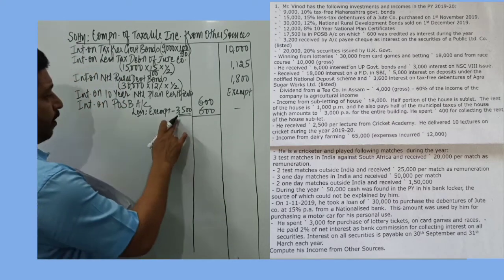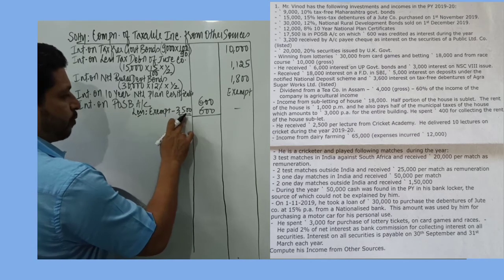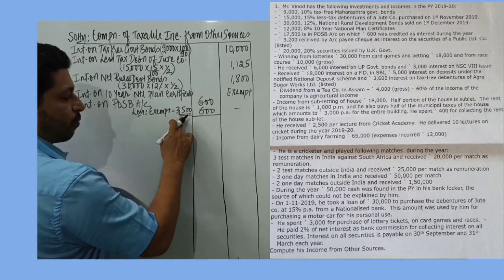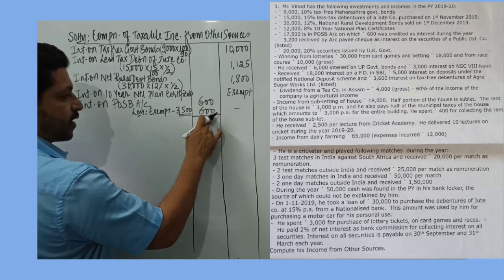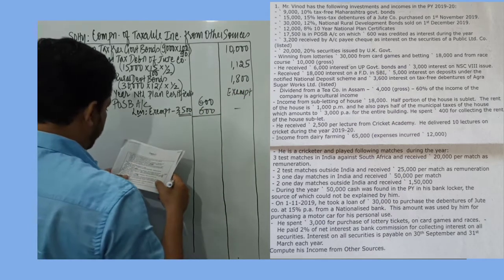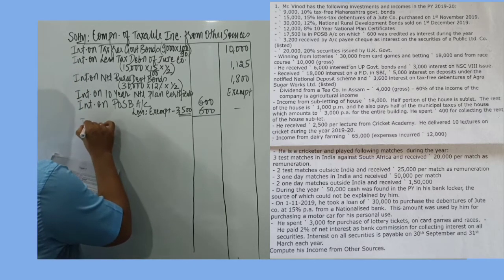So understand, as far as post office savings bank account is concerned, there is an exemption up to 3,500 for an individual account and 7,000 rupees for a joint account. But since the interest amount is only 600 rupees, the entire amount will be exempt. So nothing is taxable.